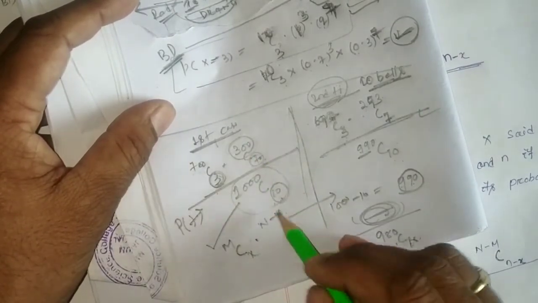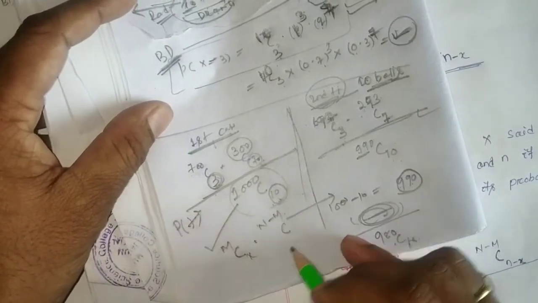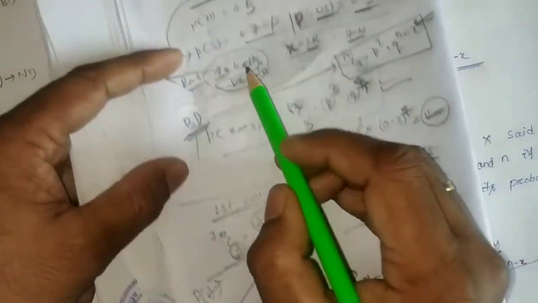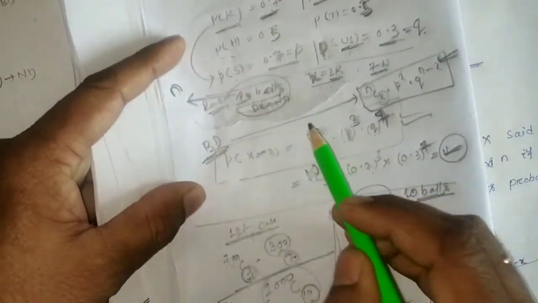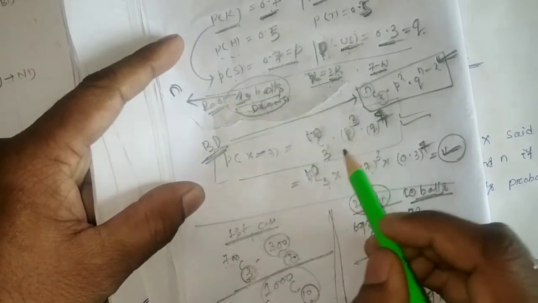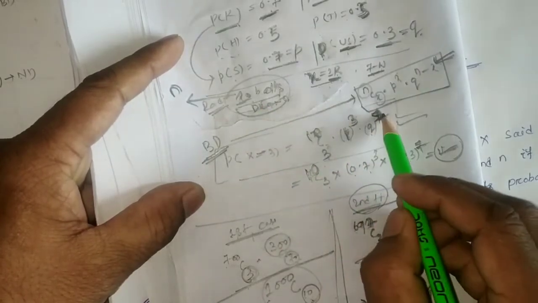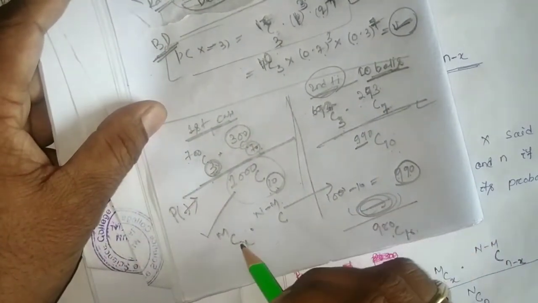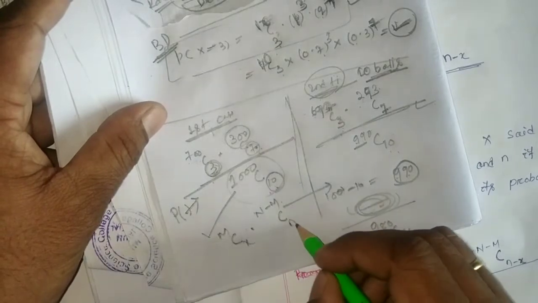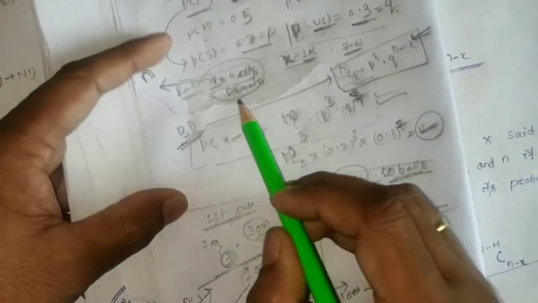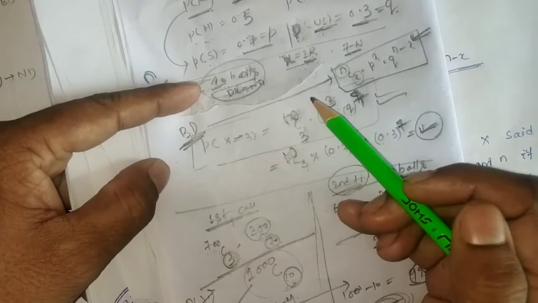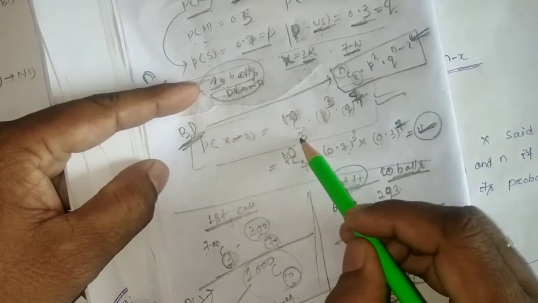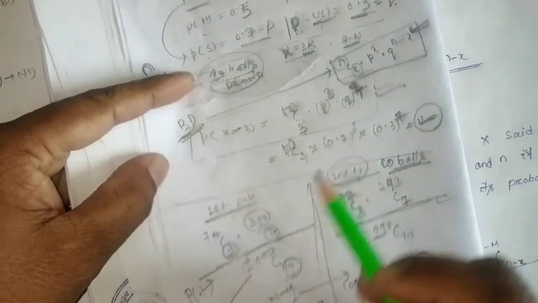N minus M choose, how many we have drawn? 10 minus 3 equal to 7. So this will be n minus x. So 10 minus 3 red balls, this will be 7.